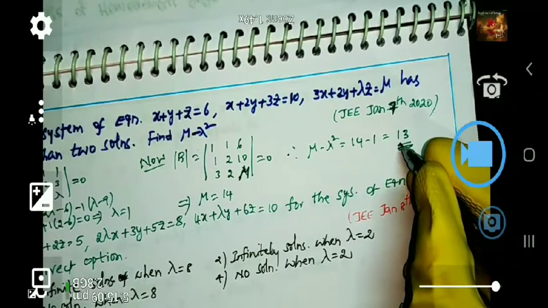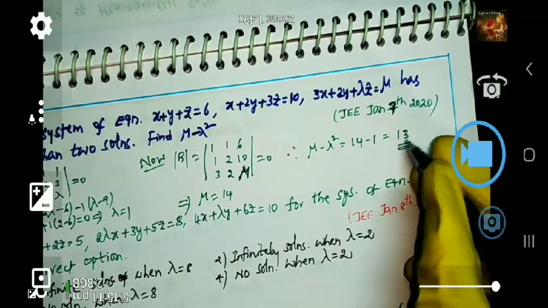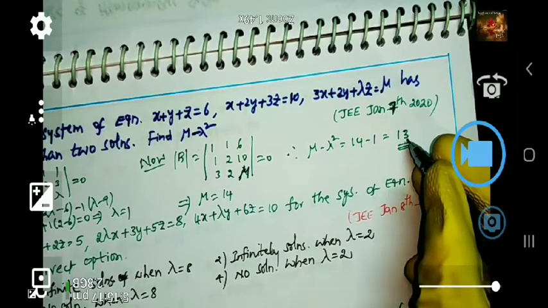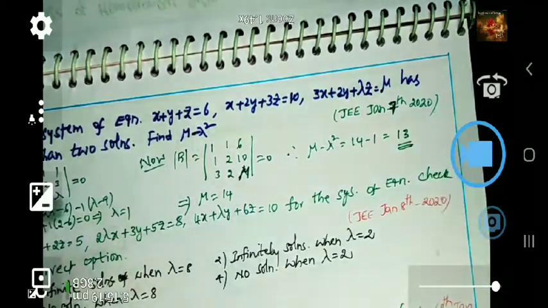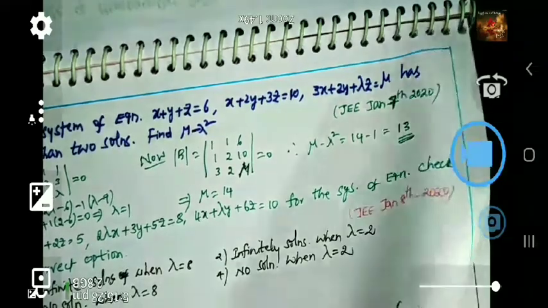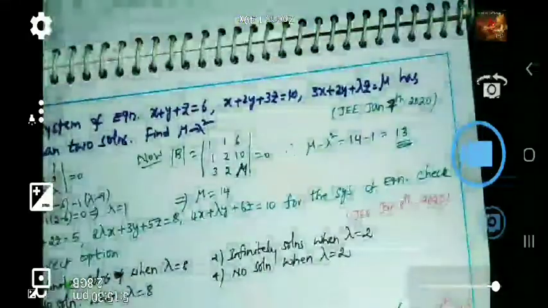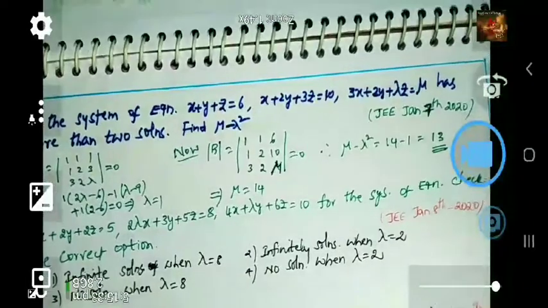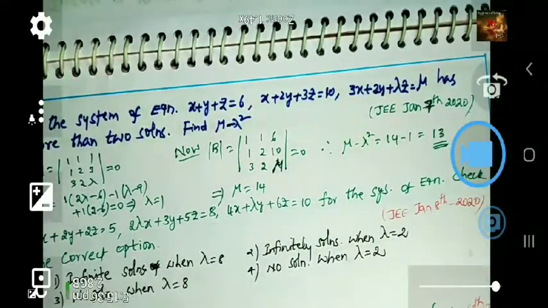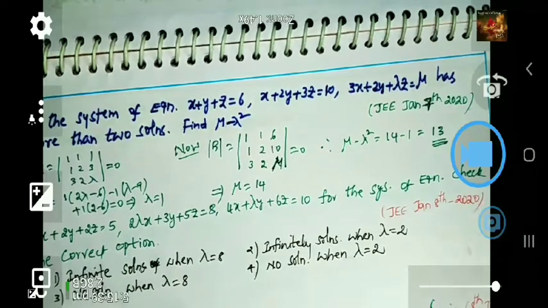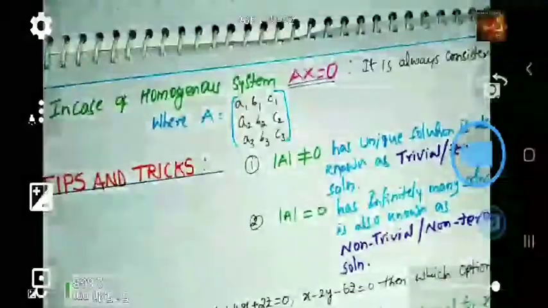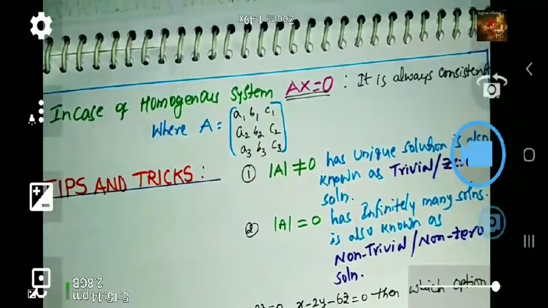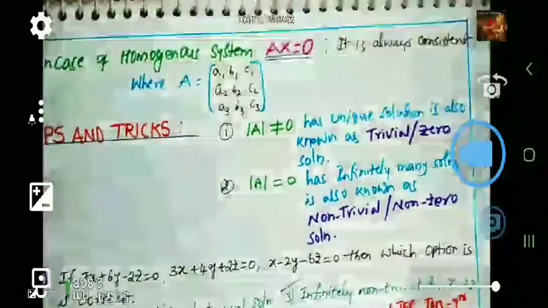What is the marking for 2-digit, 3-digit decimal answers? Already faced the examination once. Even if you have doubts, you can put them in the comment section. This is one of the questions given in JEE Mains 2020. Like that we can do a number of questions, and we can solve more and more questions in the next video. I briefly explained in this video 2 types of systems with an example: the non-homogeneous system, and the homogeneous system also I explained. In further videos I am going to discuss more and more, so you can easily follow.